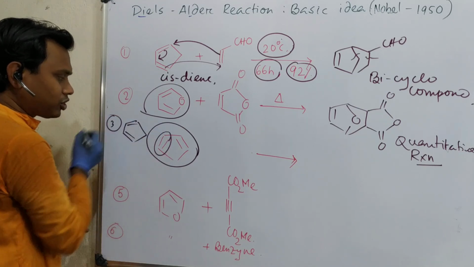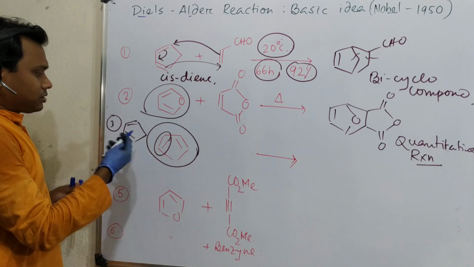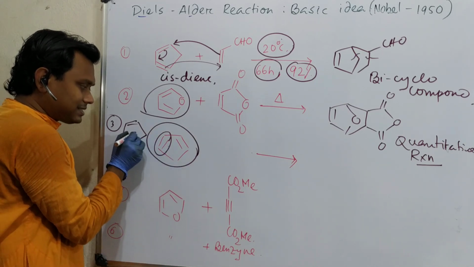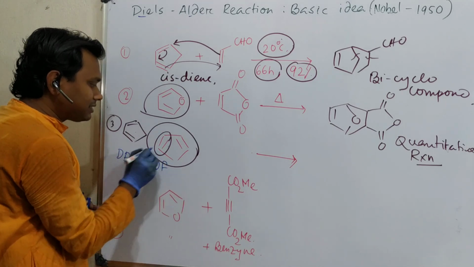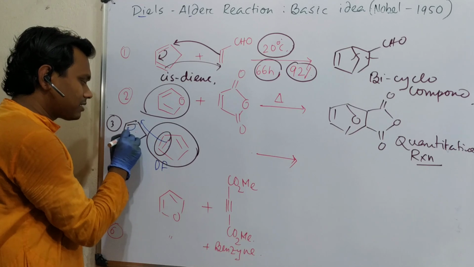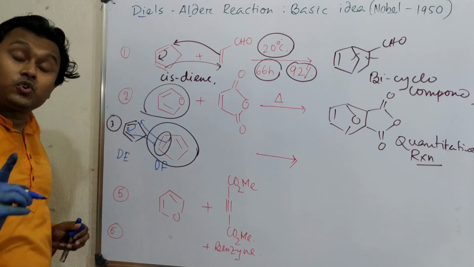diene, this part of the double bond, and the rest is acting as a dienophile. This is the dienophile and this is the diene. So what it does is react in this way. So how to draw this? Be very careful while drawing this.